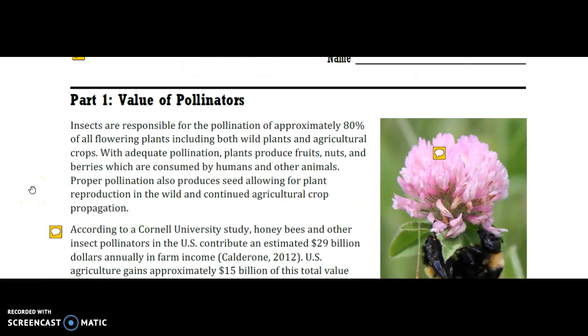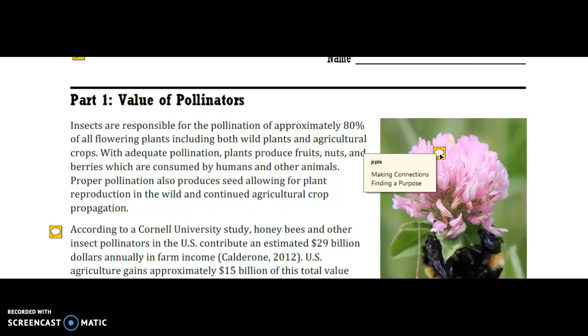So to begin, insects are responsible for the pollination of approximately 80% of all flowering plants, including both wild plants and agricultural crops. With adequate pollination, plants produce fruits, nuts, and berries, which are consumed by humans and other animals. Proper pollination also produces seed, allowing for plant reproduction in the wild and continued agricultural crop propagation.